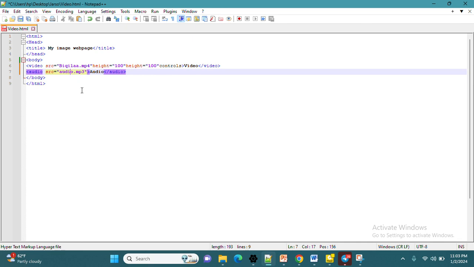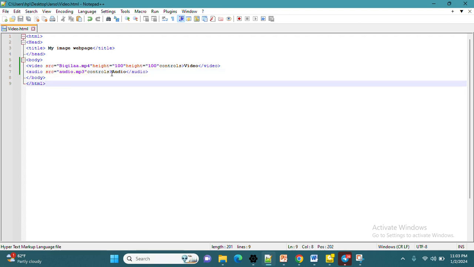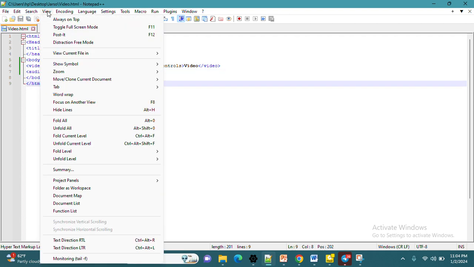And then now let us see what will happen. Here, including the controls attribute is a must. This is to make it playable. For the purpose of making it playable, we must include the controls attribute.